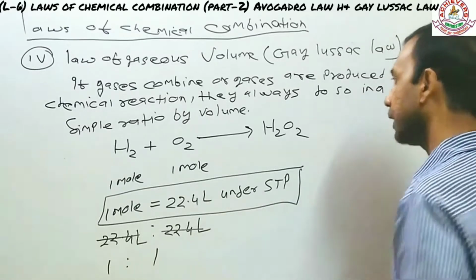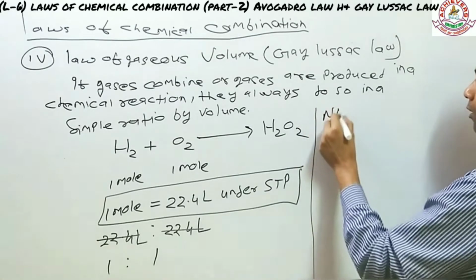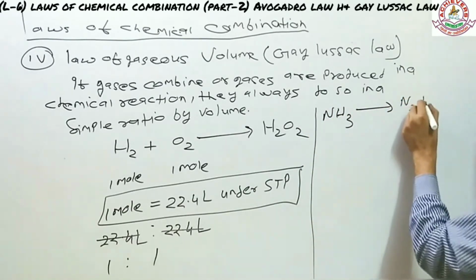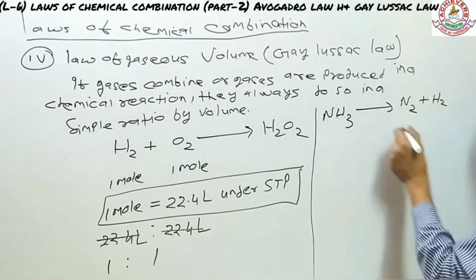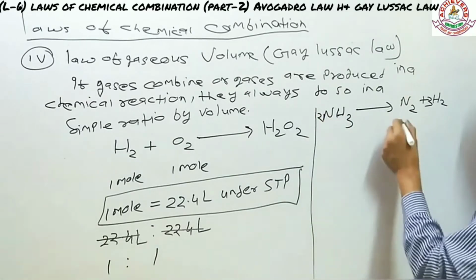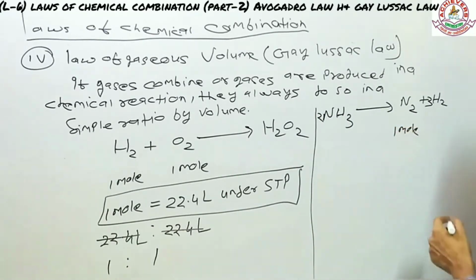If you wish to take another example where gases are produced, let's do that. Ammonia, when it undergoes decomposition, produces nitrogen and hydrogen. In order to balance it, you have to multiply hydrogen by 3 and put 2 here. So we see that nitrogen is 1 mole and hydrogen is 3 mole.